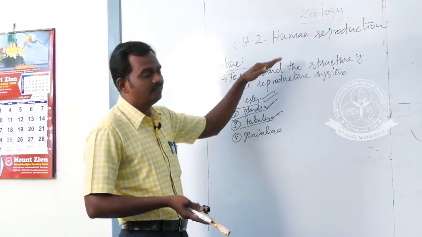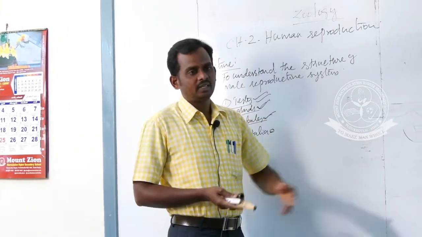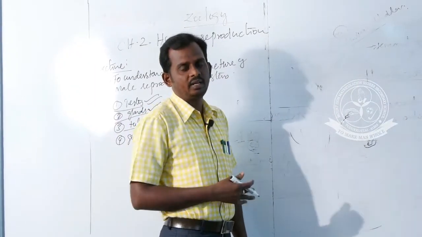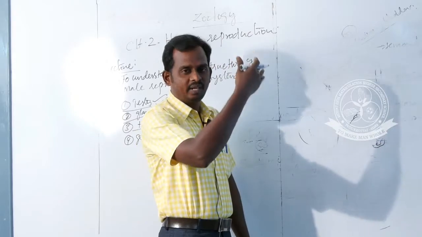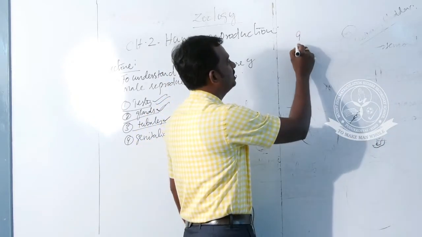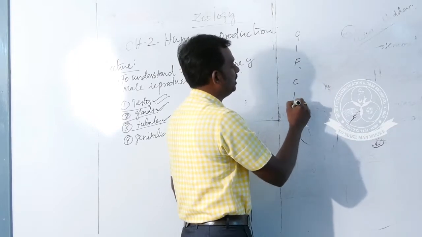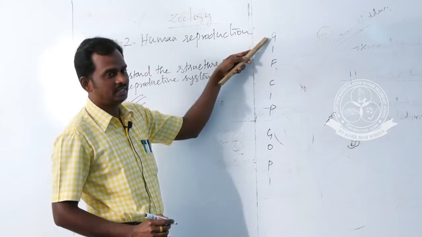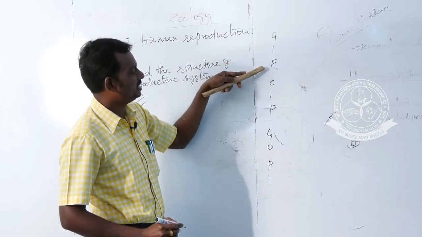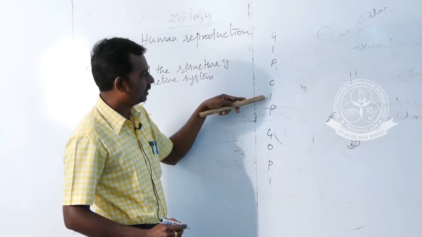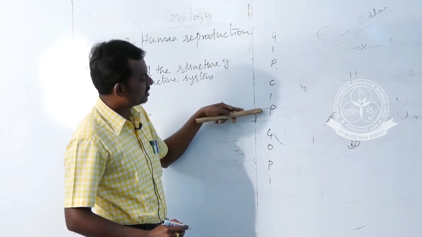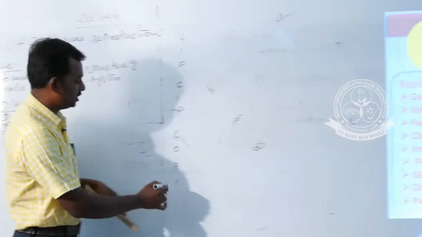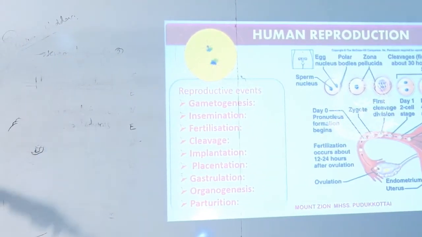And the second thing, the various stages of reproduction. What are the various stages? Anyone can say the mnemonic for the various stages. What is the mnemonic? GIF, then CIP, followed by COB. Gametogenesis, insemination, fertilization, cleavage, implantation, then placentation, then gastrulation, organogenesis, and finally parturition. So these are the various stages.